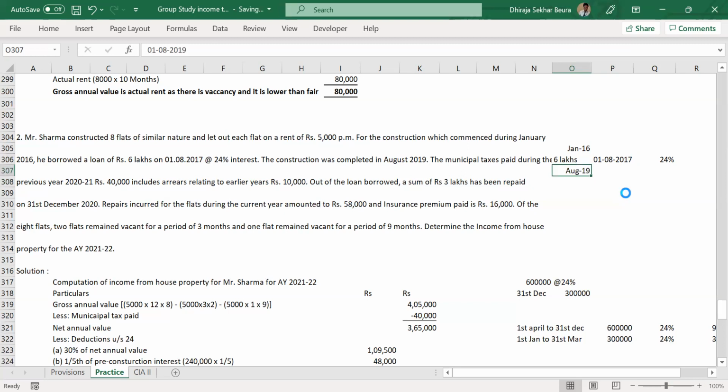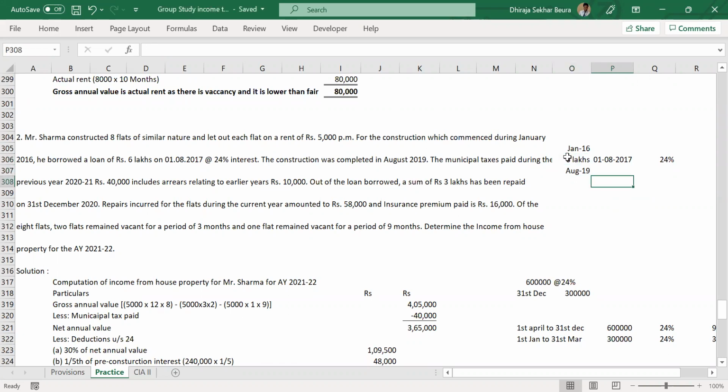The moment you read this, can you tell me the exact date till which the construction period interest will be calculated? 31st March 2019 is the correct answer. Accordingly, how many months do we have now? 20 months is the correct answer. I was expecting a wrong answer here so that I can bring up a new discussion.